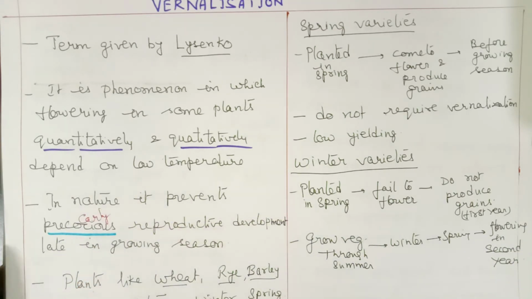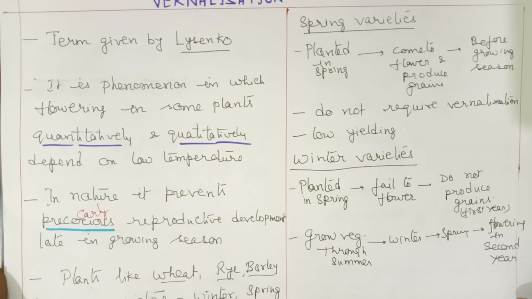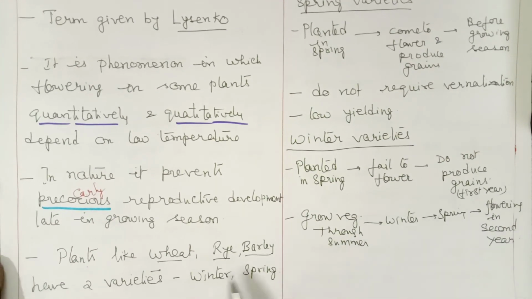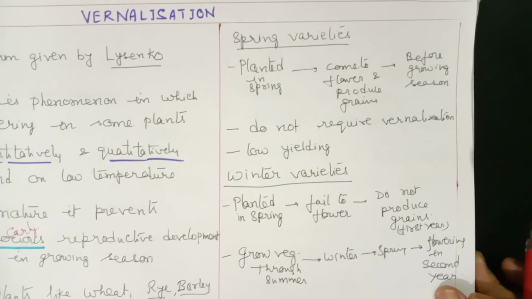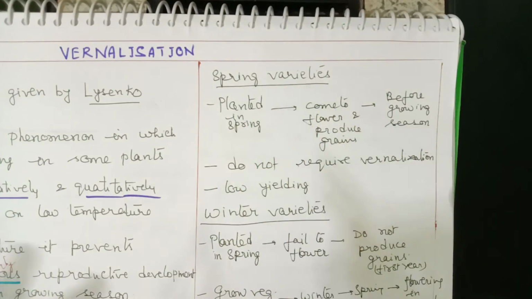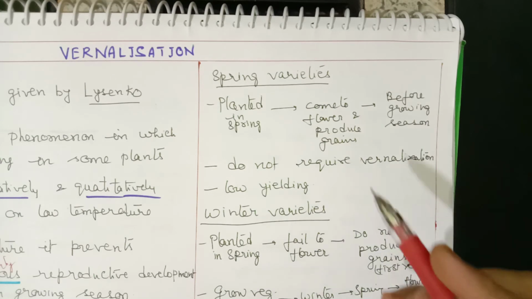The examples are described here by taking annuals, like wheat, rye, barley. All these plants have two varieties, a winter variety and a spring variety, so they must be planted accordingly. Suppose we take spring varieties. You know the spring season; spring comes just before summer.